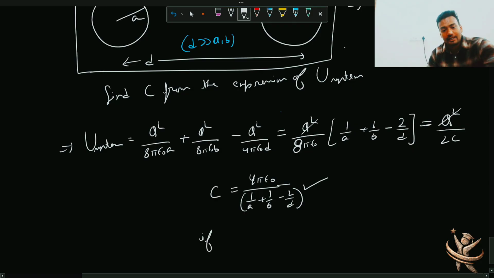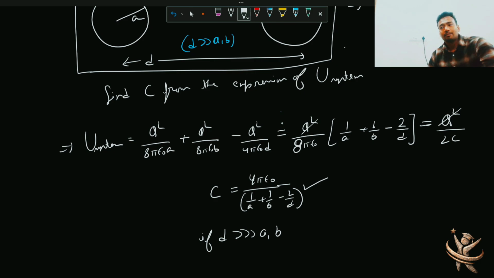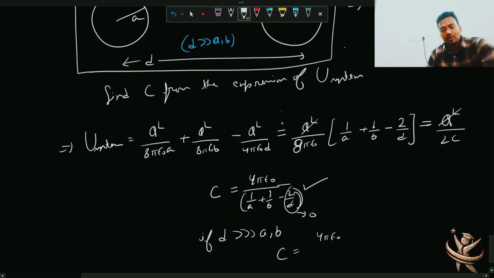Here if I take a case, if D is very large as compared to A and B, basically the separation is so huge that there is no interaction between them, a very feeble interaction between them. So in such case this term will tend to 0, so C will become 4 pi epsilon naught 1 by A plus 1 by B, and that is similar to the previous case.